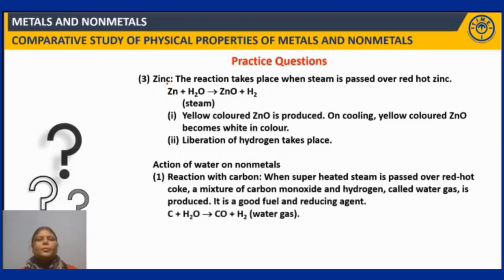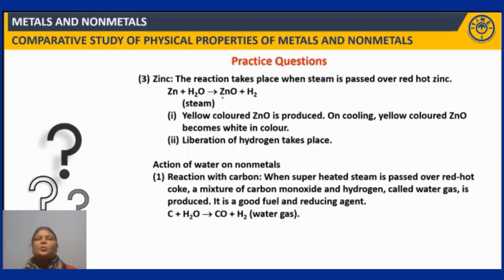Right. So reacting with moisture, cold water or hot water depends upon its reactivity. As you go down the metal reactivity series, its reactivity decreases. Right. And zinc will be there below calcium, right? Fine. So zinc, when it reacts with steam, forms its corresponding oxide along with the liberation of hydrogen. And this zinc oxide that is formed will be yellow in color. But when it cools, it becomes colorless, right?